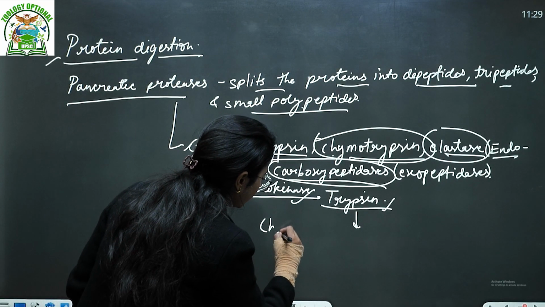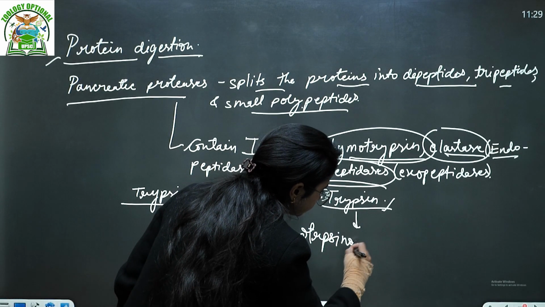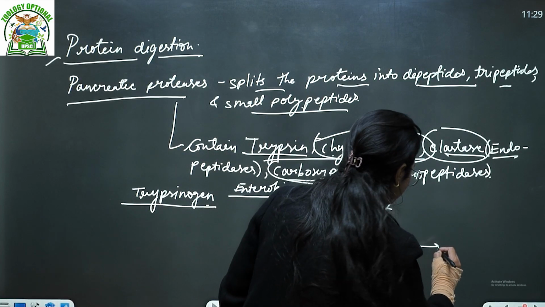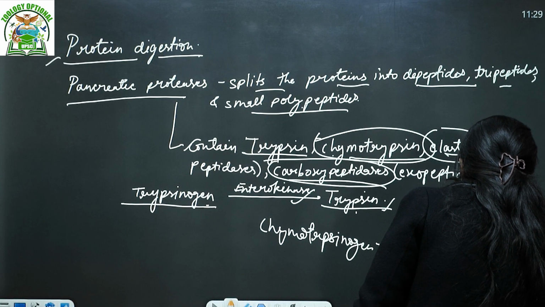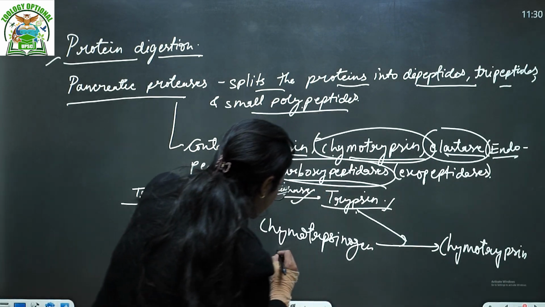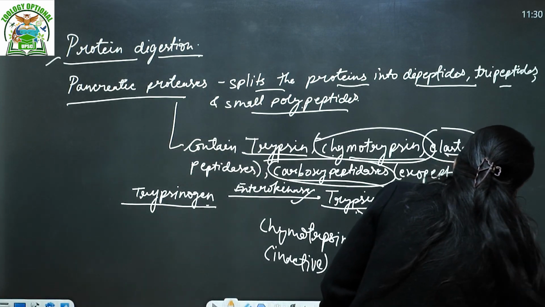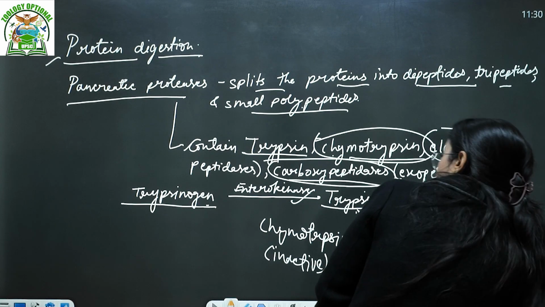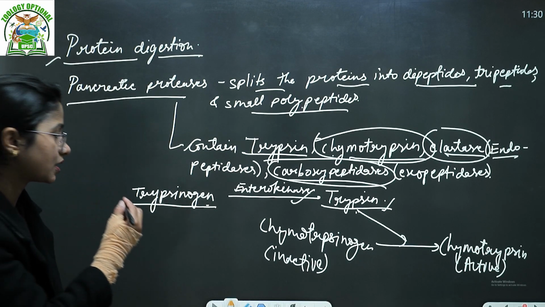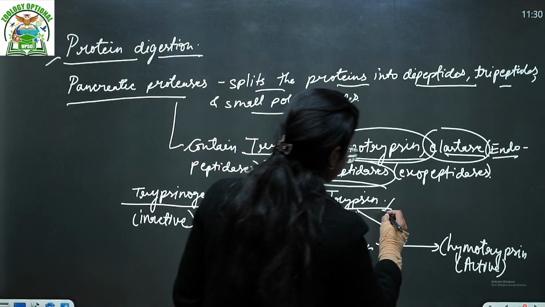So now everything, chymotrypsinogen, okay, chymotrypsinogen converts into chymotrypsin, right, in the presence of trypsin. So this is its inactive form, and this is its active form. Okay, similar here, generally when there is no requirement, all the enzymes are present in their inactive form. This is also inactive form, and this is also active form.